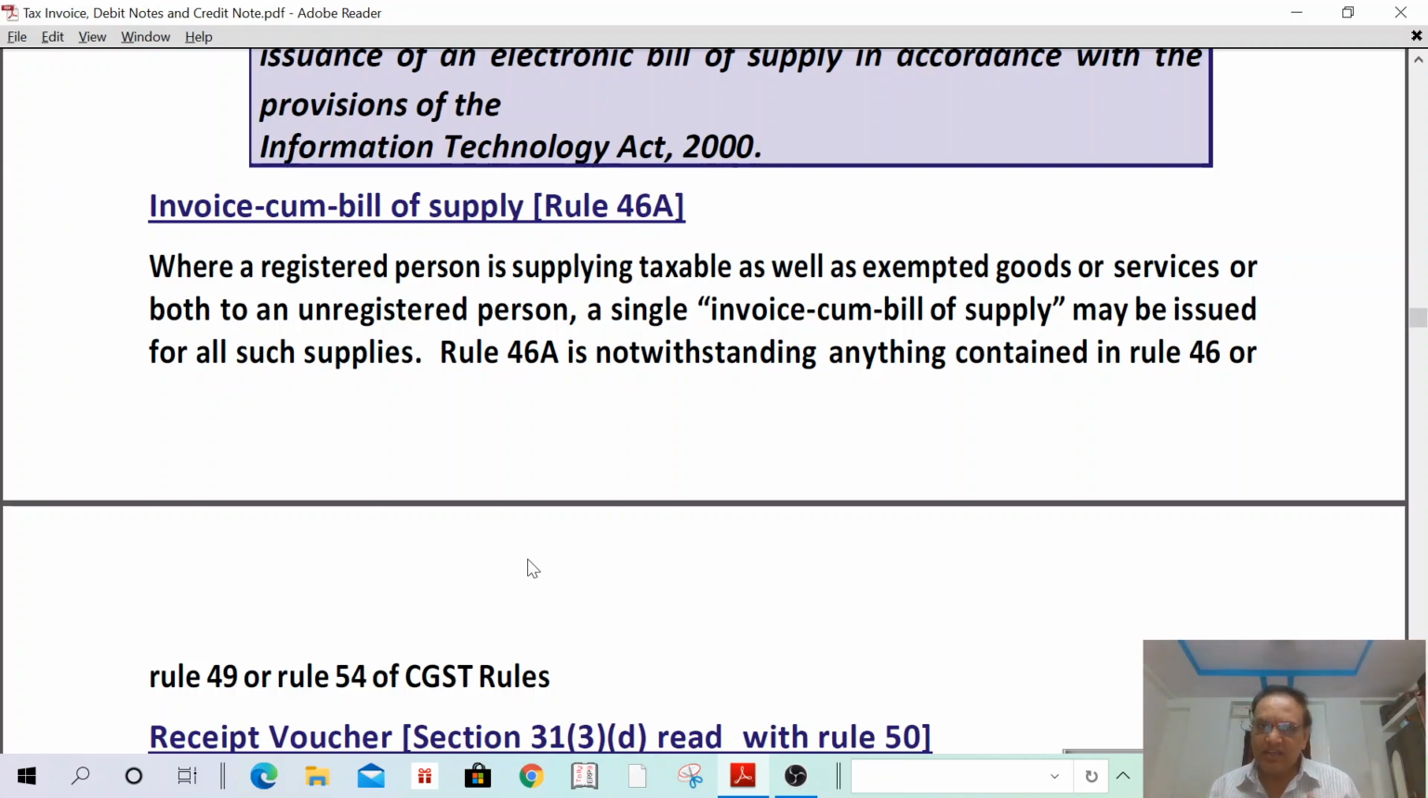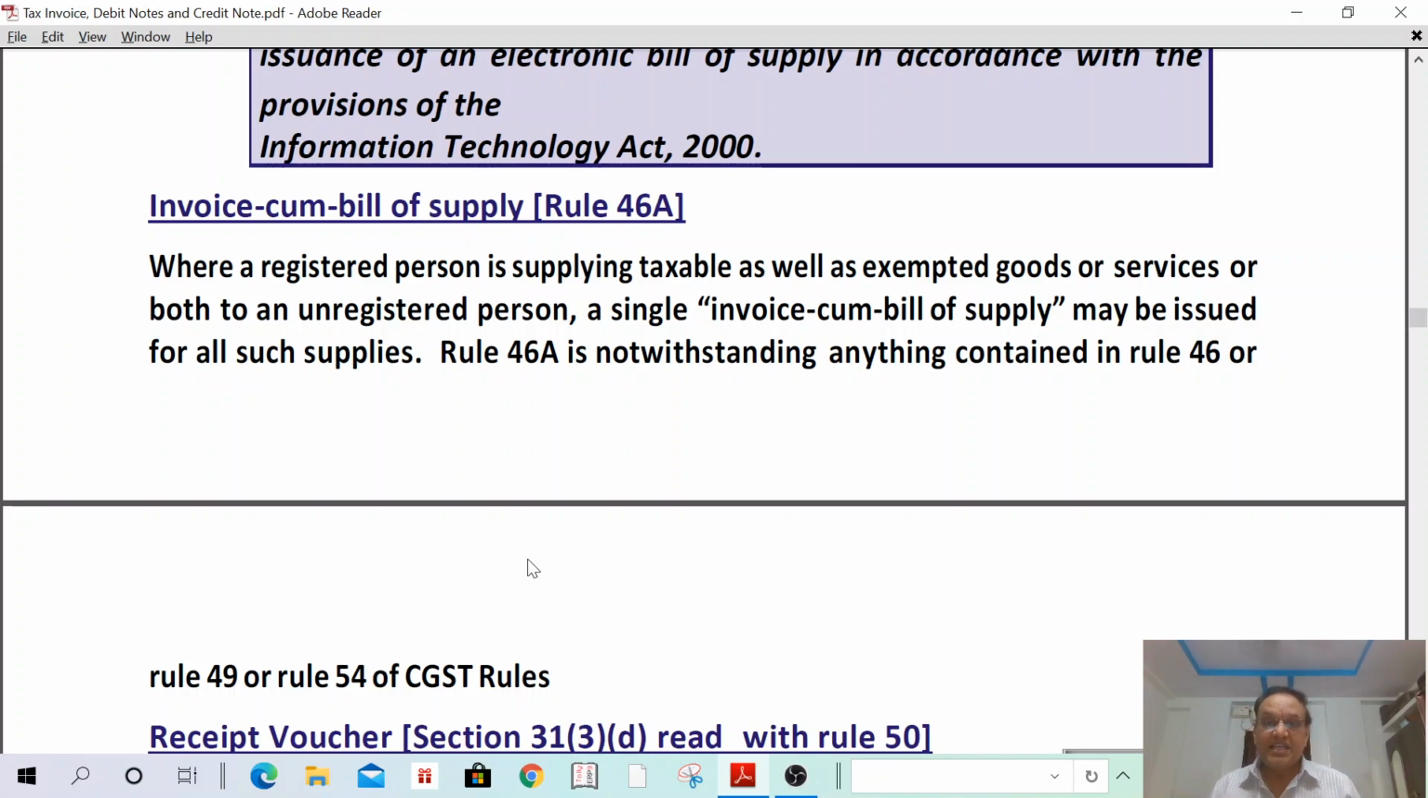I am supplying taxable goods. I am supplying exempt goods, the second portion. In the third one, I am supplying these two only to an unregistered person. First supplying taxable goods, second supplying exempted goods, and third these supplies made to an unregistered person. Any registered person supplying taxable goods as well as exempted goods to an unregistered person, in such a case, shall issue an invoice cum bill of supply.